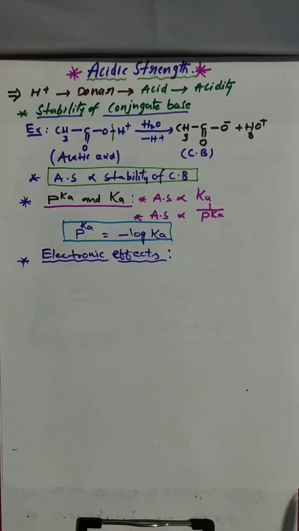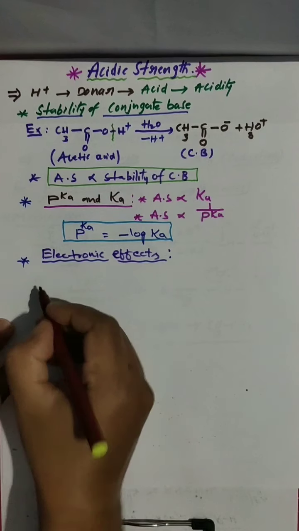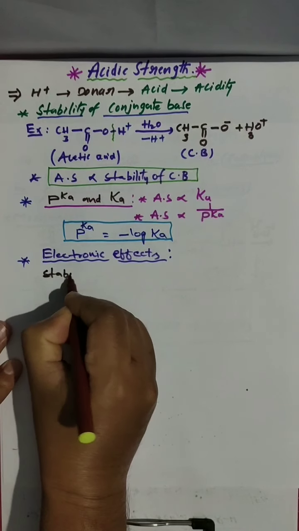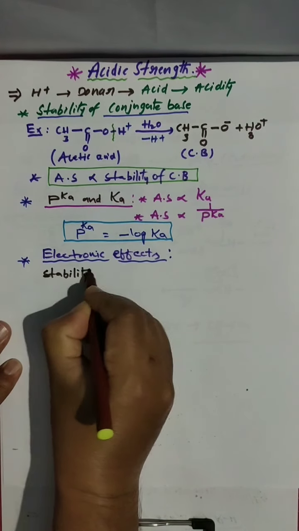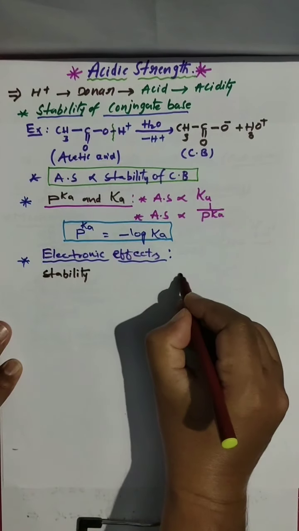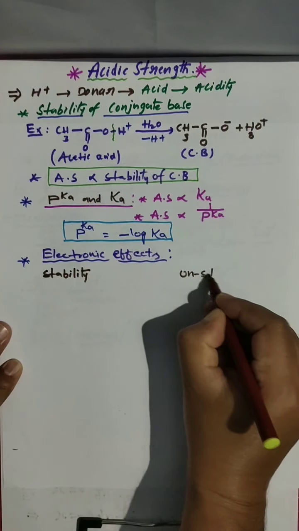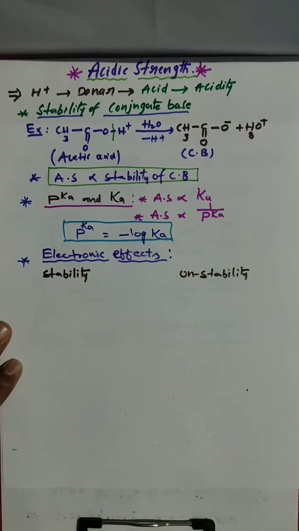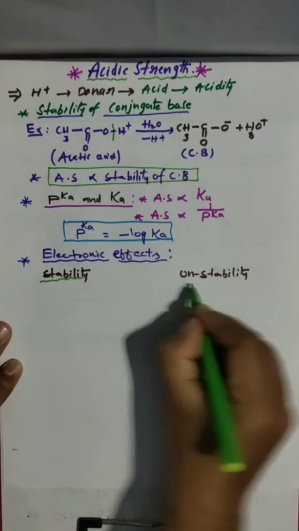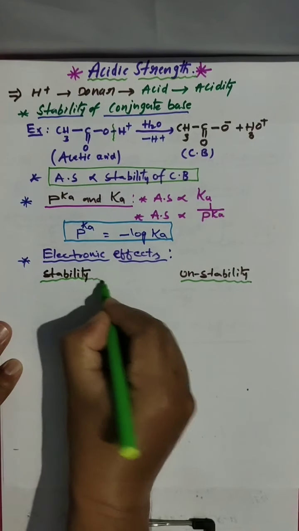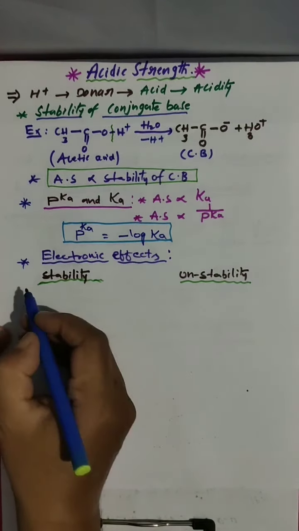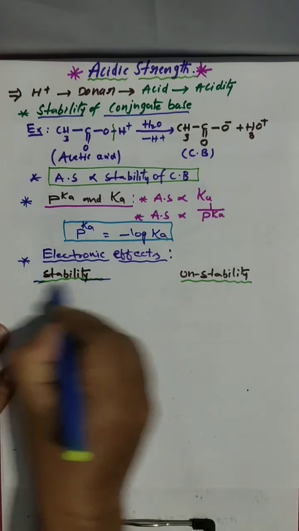I will give you a clear chart to remember easily. Here I am giving stability, meaning which effects can give stability to the acid, and here unstability, meaning which effects show instability. Clear? If you remember this, it is very easy. This chart you have to remember.